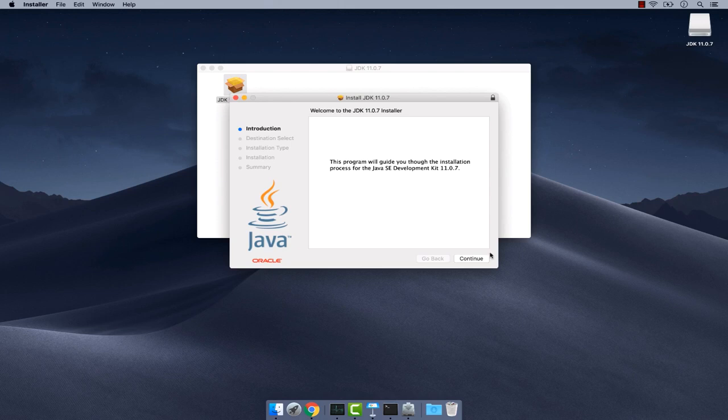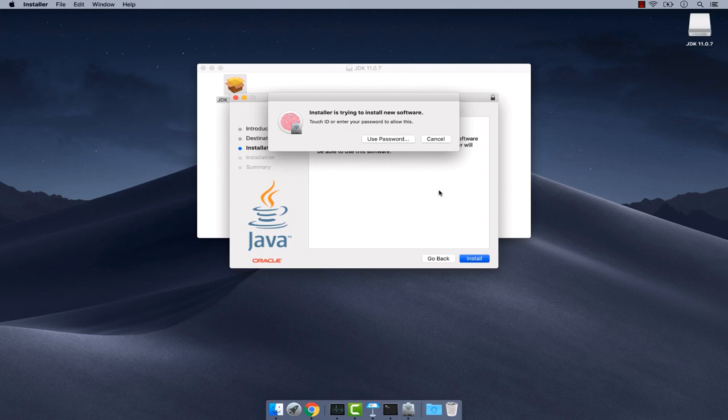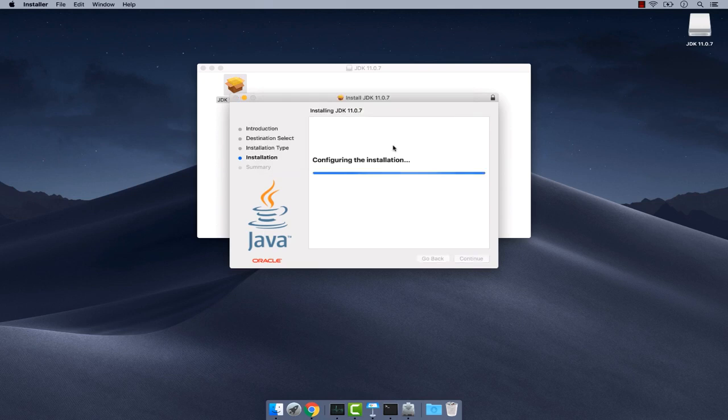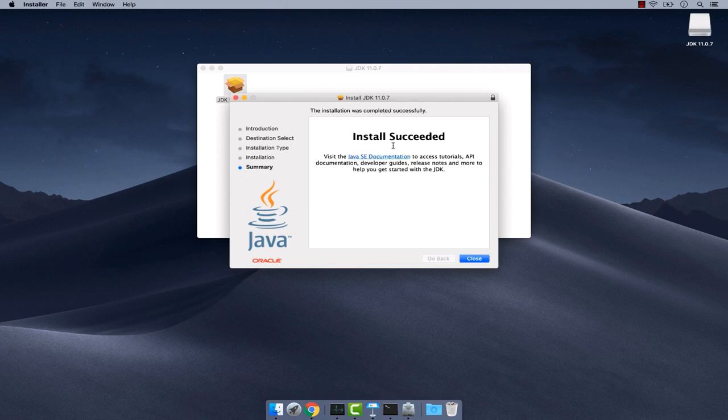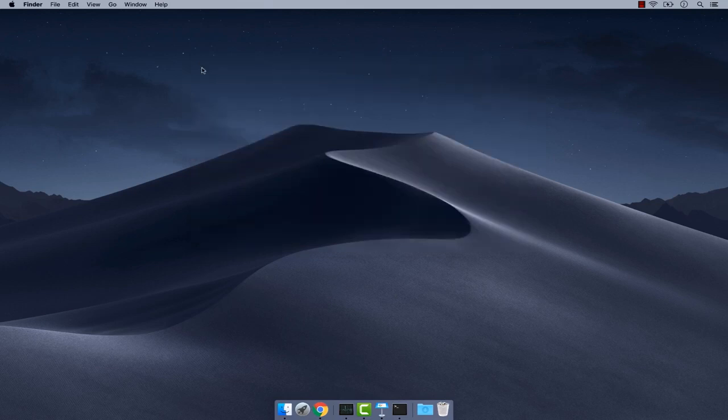And the installation process is very simple. Simply continue, install. There we go, my password. And ta-da! You can see that now we have successfully installed JDK 11. So I'm going to move to trash, and there we go.